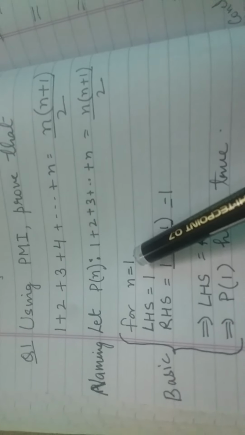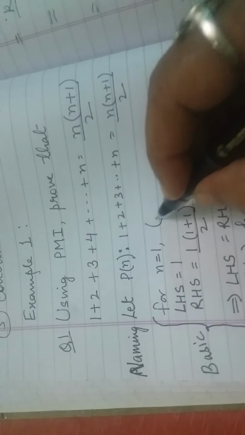Now come to the next step, that is the basic step. For the basic step, we always go for n equal to 1. n equal to 1 means the number of terms is 1. This n is actually the number of terms also. Where there are several terms, we will use this n as the number of terms. In LHS we have several terms, so for LHS we will use the number of terms as 1. So number of terms as 1 means the first term, that is n is equal to 1.